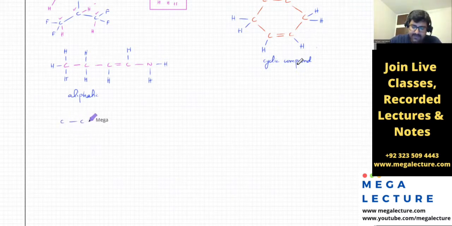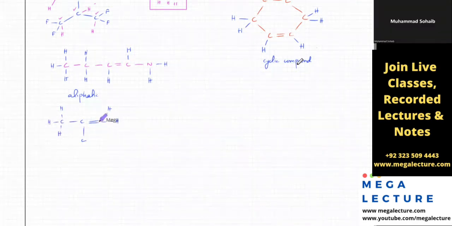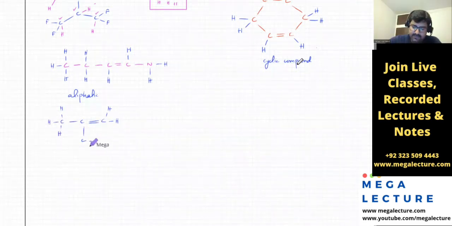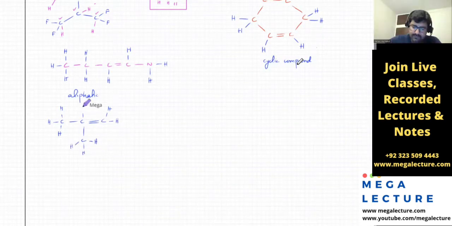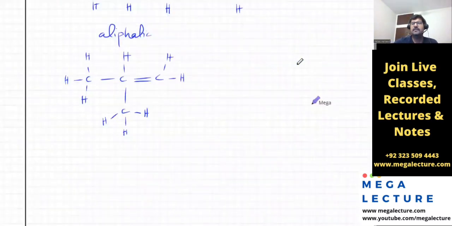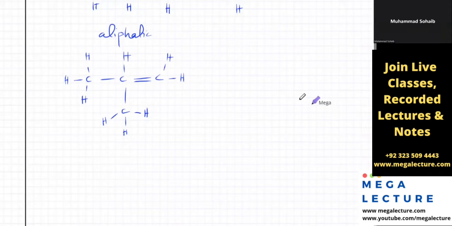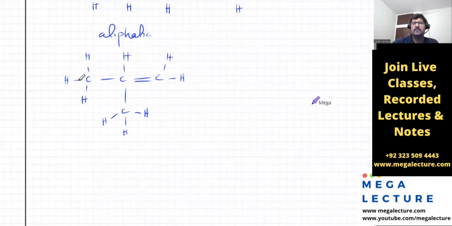Like if I say there's a molecule like this, in nature this one will have 2 H's, this one will have 3 H's, this one will have 3 H's as well, and I've got 1 H over here. Can you spot my mistake over here? What did I do wrong?